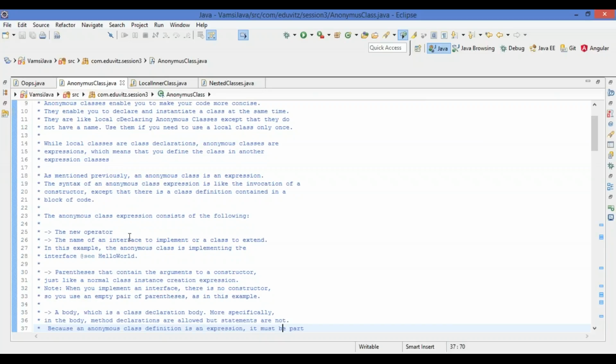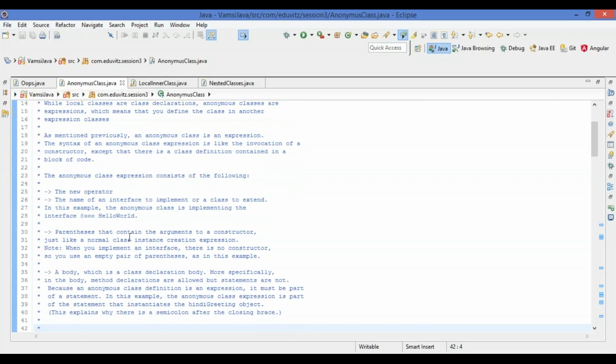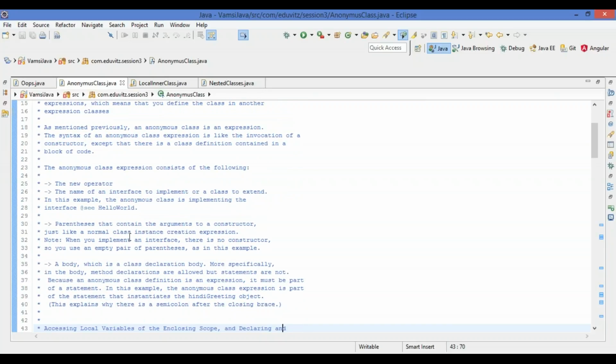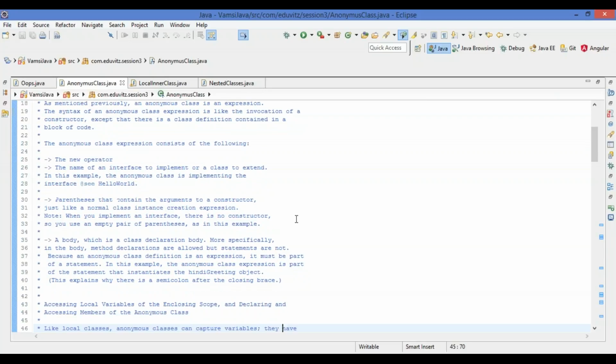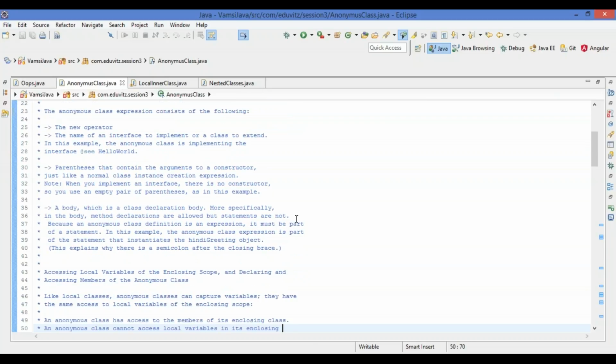Let us look at an anonymous class example here. I have created an interface HelloWorld, and just like a normal class instance, I have created an expression with the name HelloWorld, and after that I have defined it for multiple languages in greeting, like greeting in Hindi and greeting in Telugu.